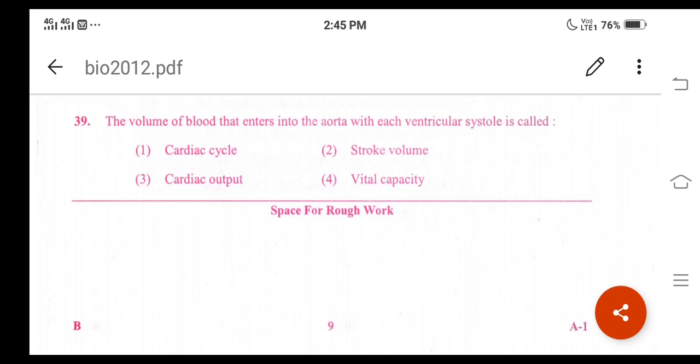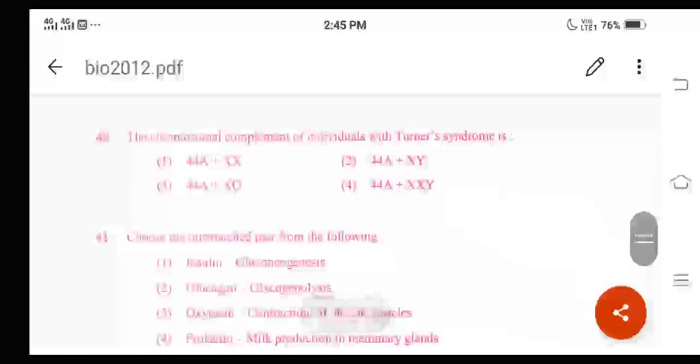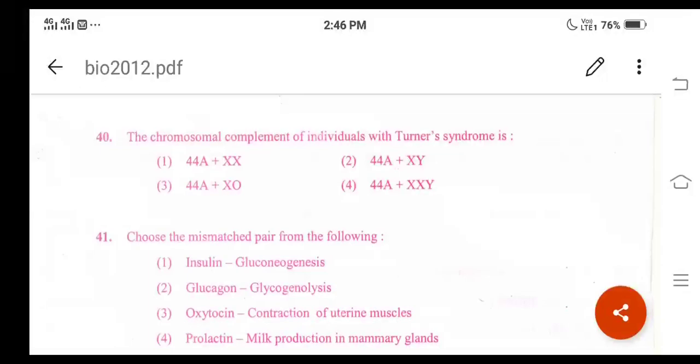Then let us go for the next question. Question number 40. What is the question here? The chromosomal complement of individuals with Turner's syndrome is. What are the different options given here? One is 44A plus XX, second is 44A plus XY, third is 44A plus X0, and fourth is 44A plus XXY, right?